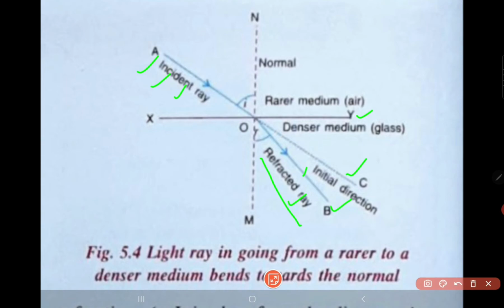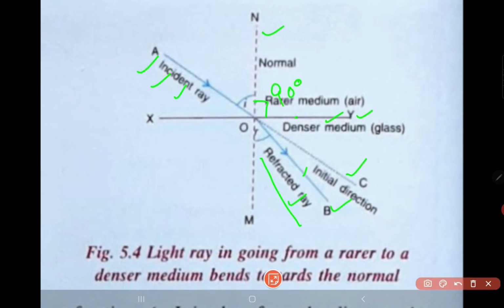The next one is the normal, which I have already explained earlier. A normal is the perpendicular drawn on the surface separating the two media. This is the surface separating the two media, and this is the normal, drawn perpendicular, that means it makes 90 degrees with the surface of separation.